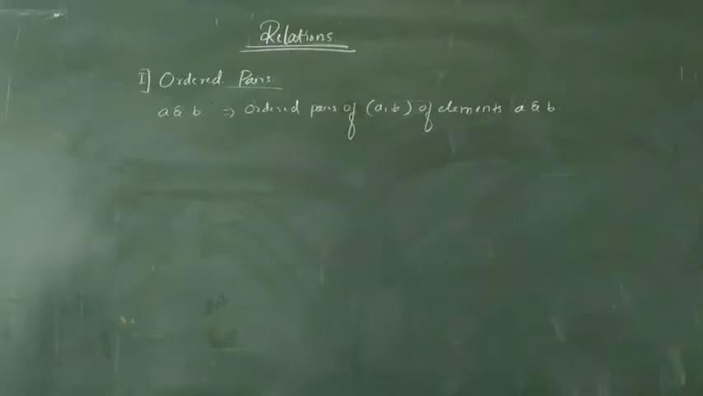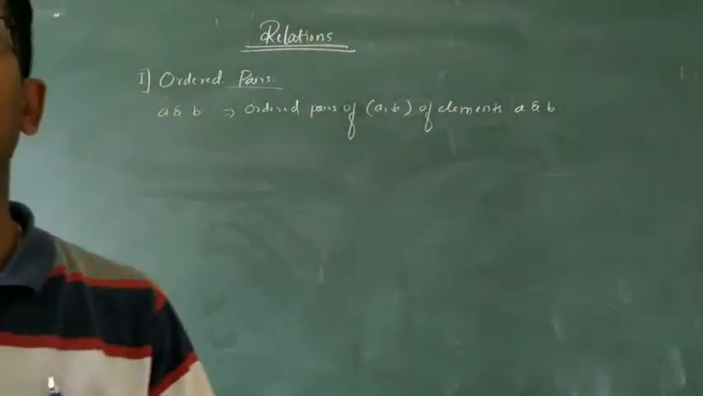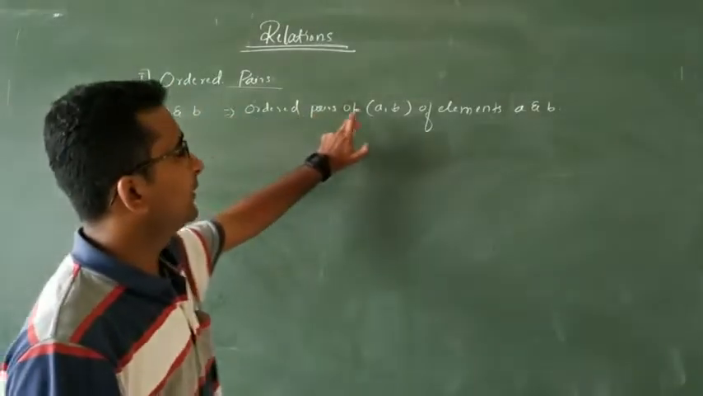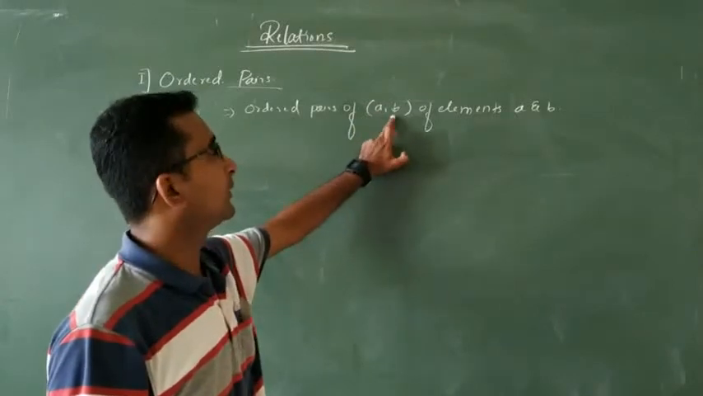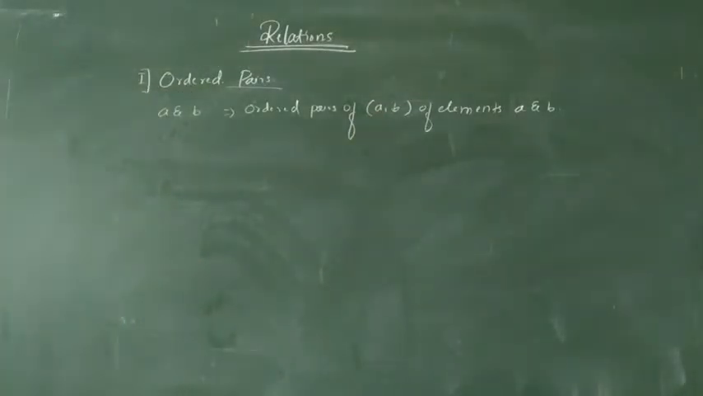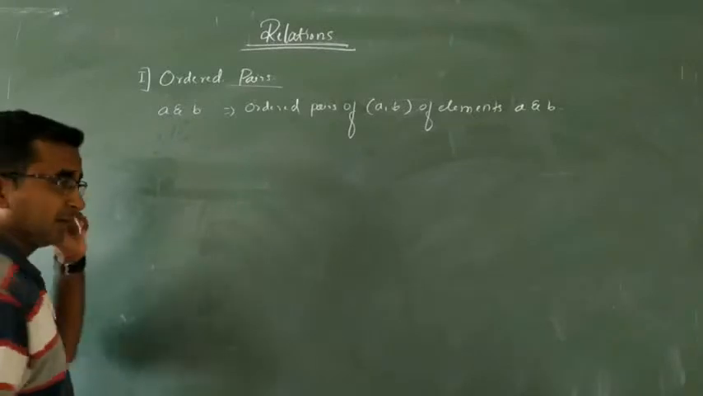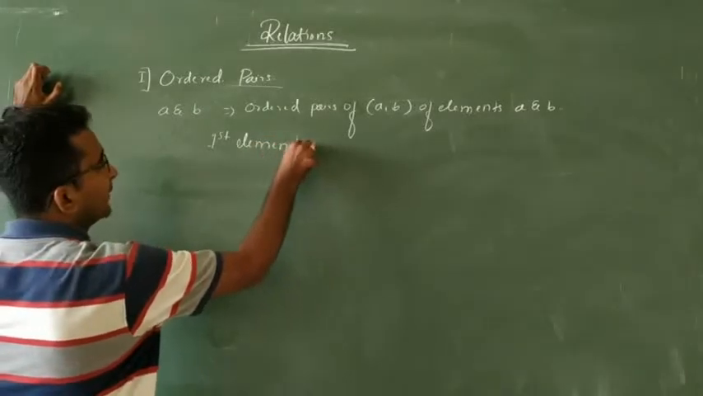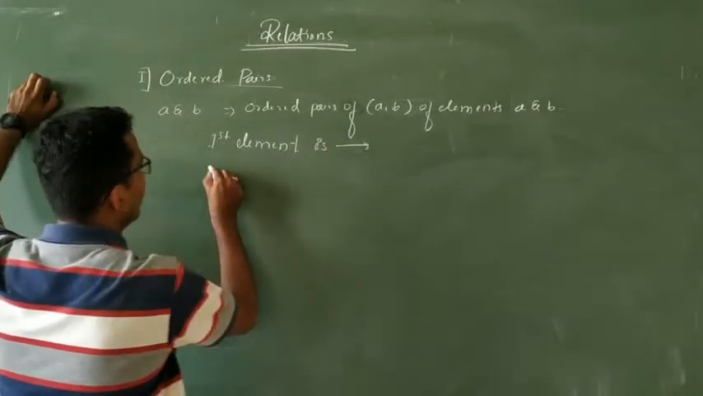So in an ordered pair, we use two numbers or two elements. If I take A and B in the ordered pair of AB, we write it like this: the open interval A, B of the elements of A and B. The next thing is, in the ordered pair of AB, the first element and the second element.